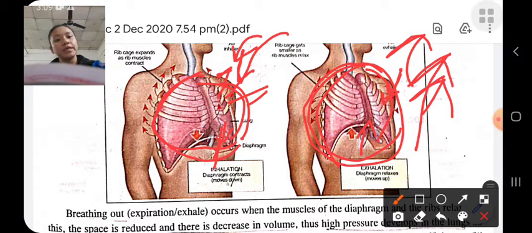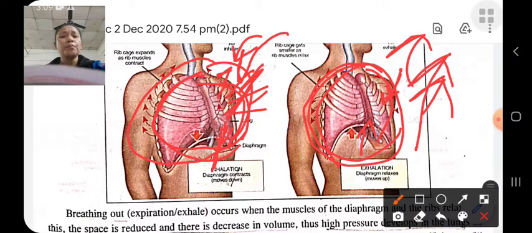Okay, during breathe in, the ribs go upward and sideward and the diaphragm goes downward, due to which the volume of the chest increases and low pressure is developed in the lungs, which causes the air to go inside.